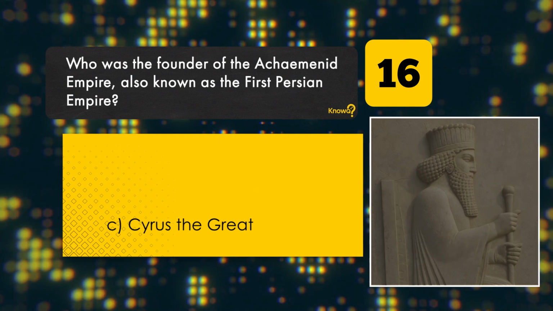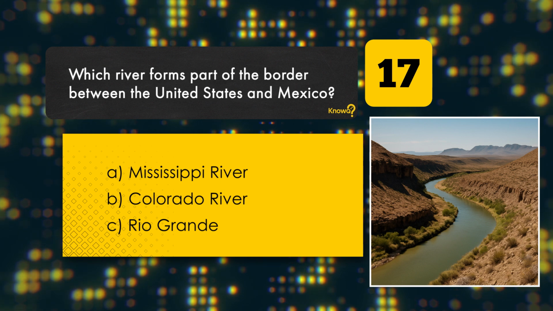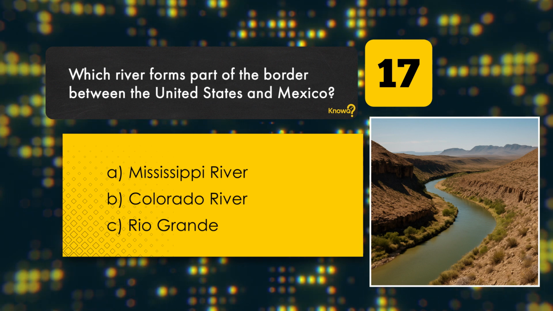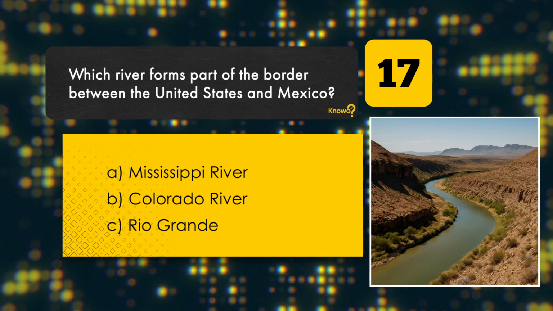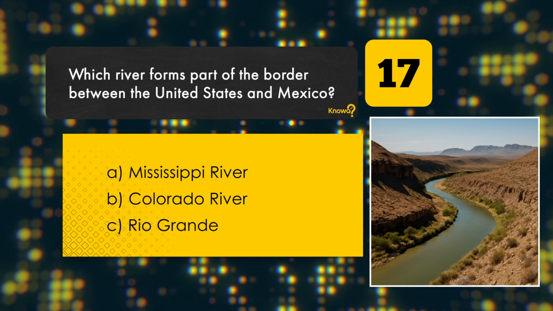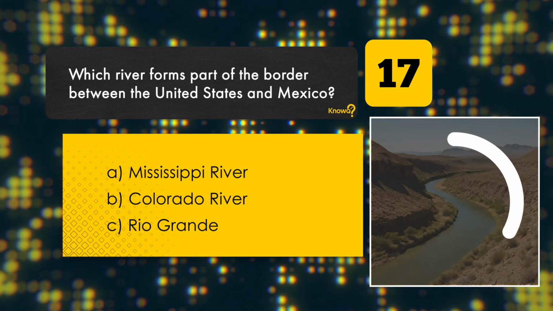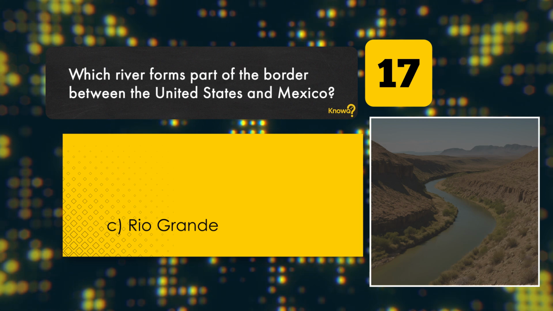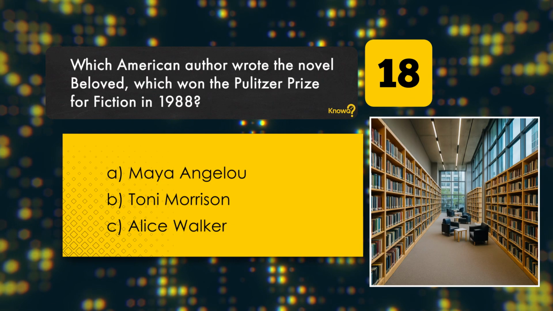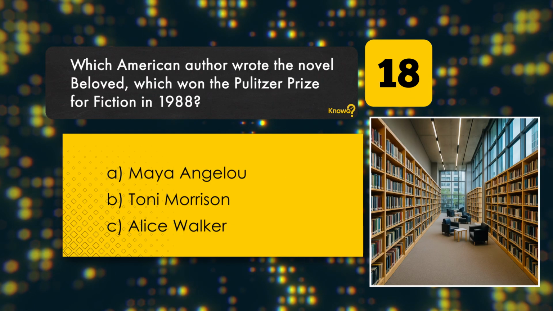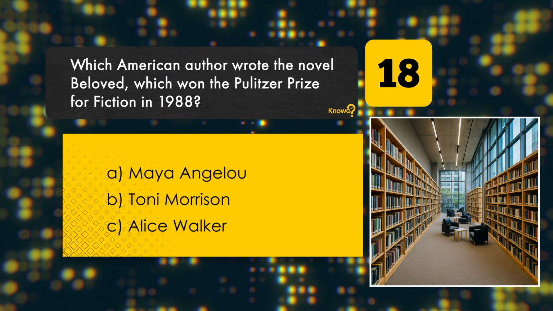Which river forms part of the border between the United States and Mexico? Mississippi River. Colorado River. Rio Grande. Correct answer: Rio Grande.